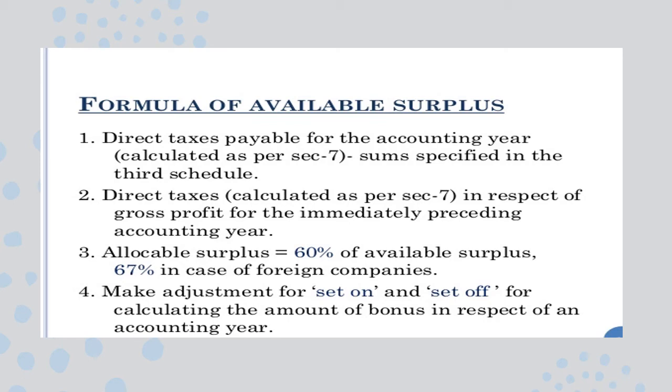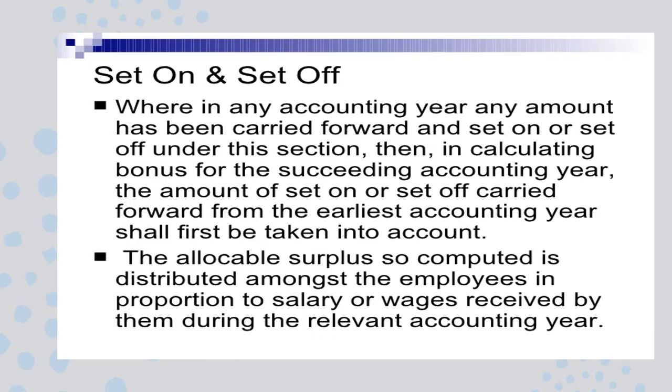Then direct taxes in respect of gross profit for the year immediately preceding the accounting year. So immediately means the previous year, preceding the accounting year. We have to take the allocable surplus, that is 60% of the available surplus. And in case of a foreign company, as I told you, we have to take 67%. But before calculating, we have to find out the amount of set on and set off. Based on that only, the set on and set off will be carried forward.